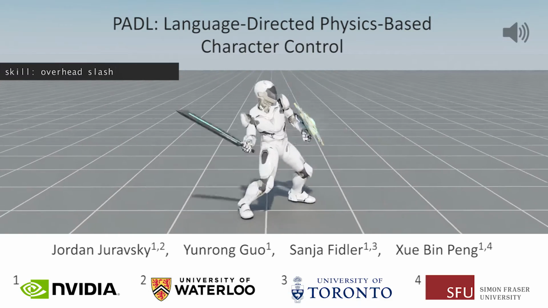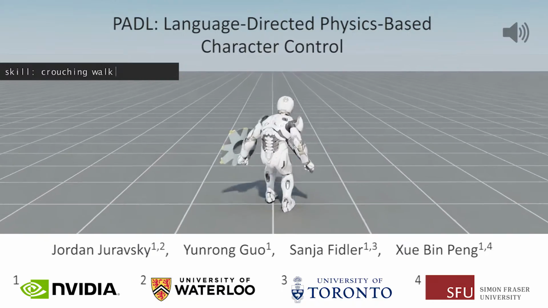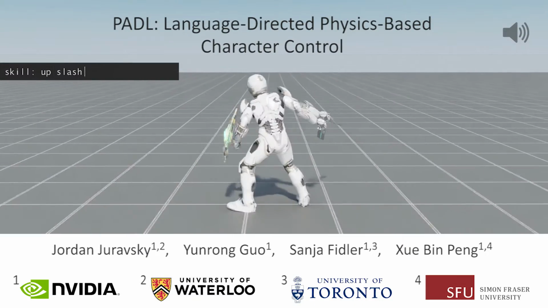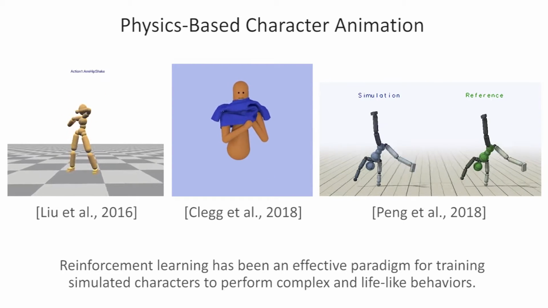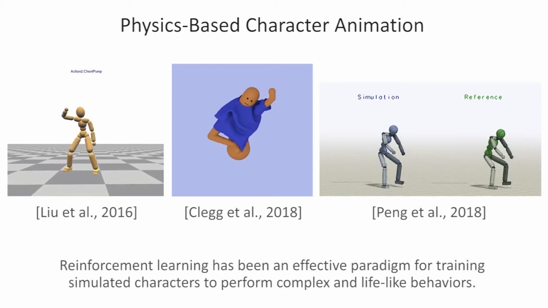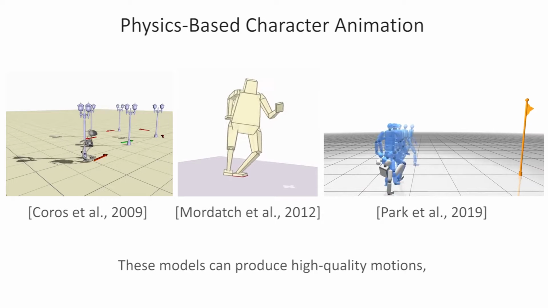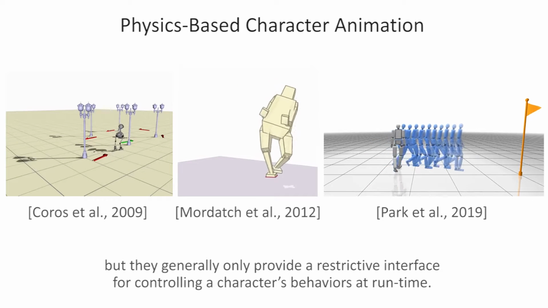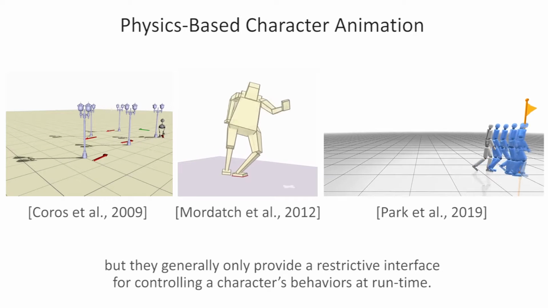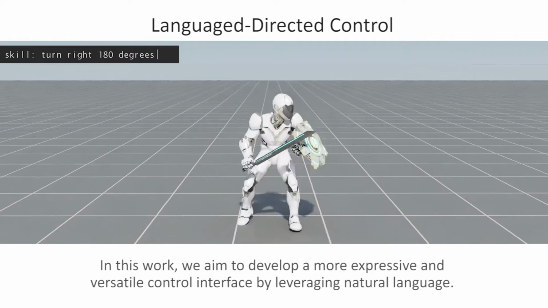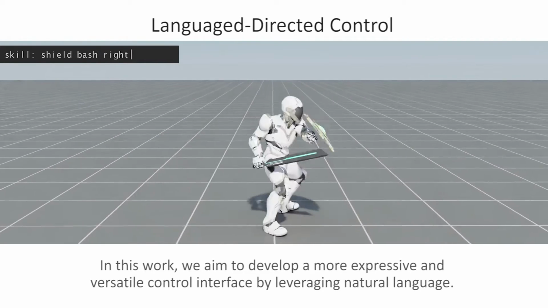In this paper, we present PADL, a framework for training language-directed controllers for physics-based character animation. Reinforcement learning has been an effective paradigm for training simulated characters to perform complex and lifelike behaviors. These models can produce high-quality motions, but they generally only provide a restrictive interface for controlling a character's behaviors at runtime. In this work, we aim to develop a more expressive and versatile control interface by leveraging natural language.